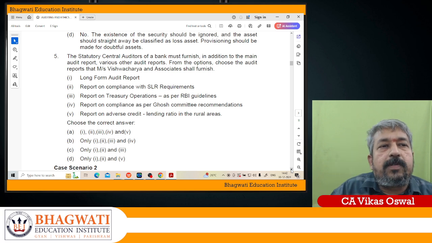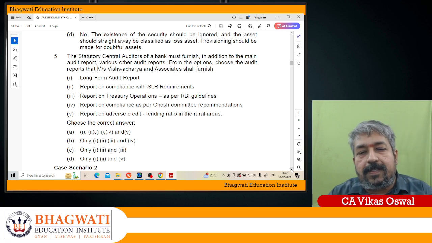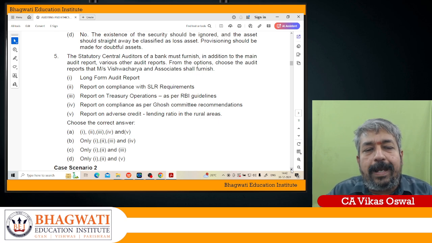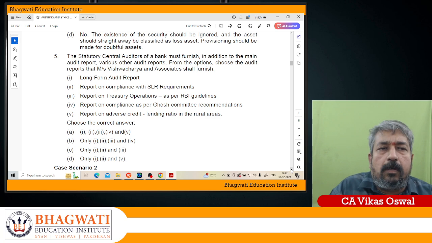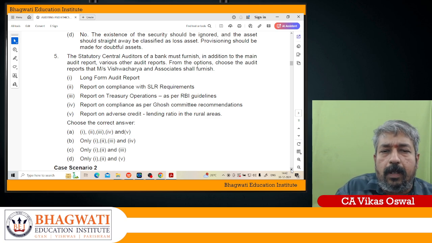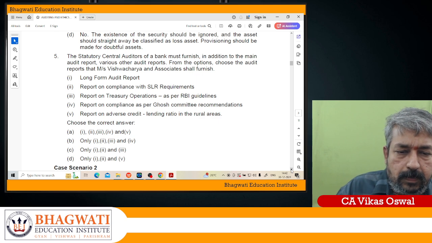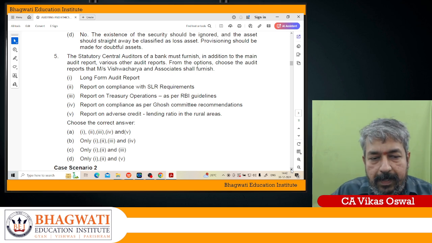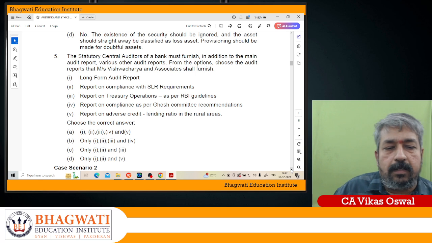So whether these options are correct, for example, the long form audit report you have to give, report on compliance with SLR requirement, report on treasury operations as per RBI guidelines, report on compliance as per the Ghosh Committee recommendations, report on adverse credit lending ratio in the rural area. Now this option does not suit. The rest will be given along with the report actually. So here the answer, my dear soldiers, is that you will attach 1, 2, 3, 4. So we can go for option B. 1, 2, 3, 4 is the right answer. Okay, fine. So B is the right answer here.